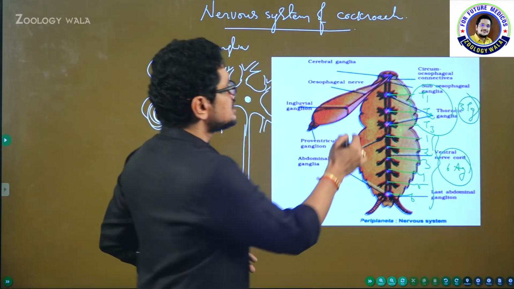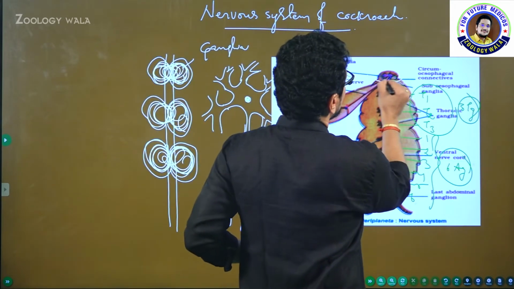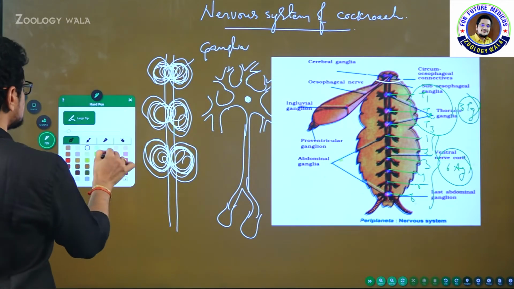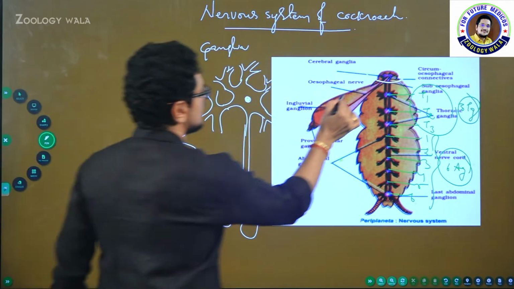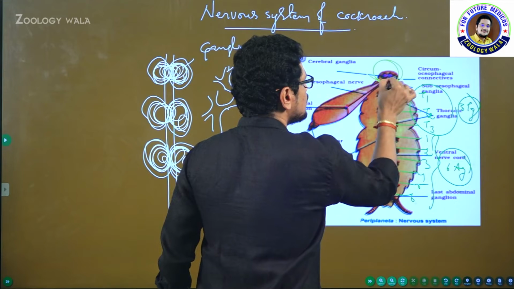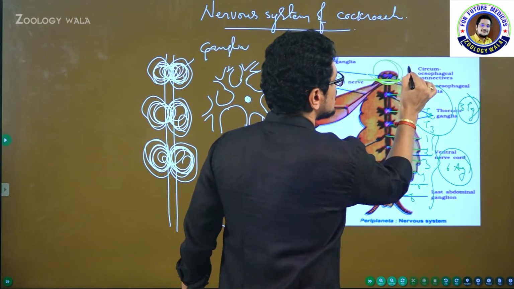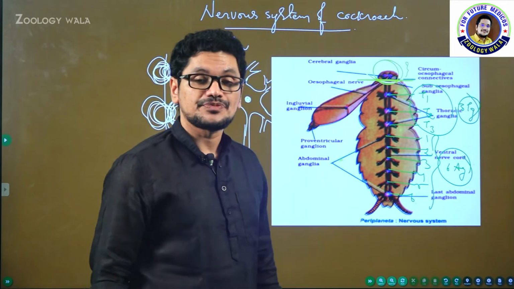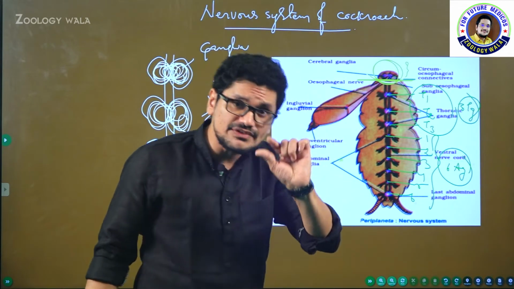You have to remember, the head is holding only a bit of the nervous system. Only a part of the nervous system is present in the head region. So that is the reason why, if you remove the head of a cockroach, it can survive for as long as 1 week. Why? Because the head holds only a bit of the nervous system.